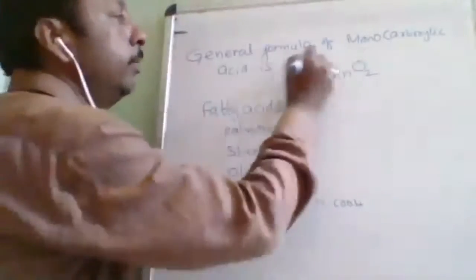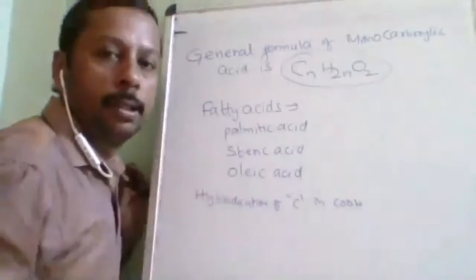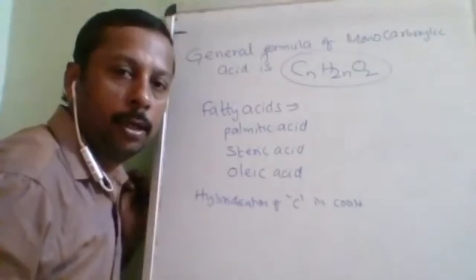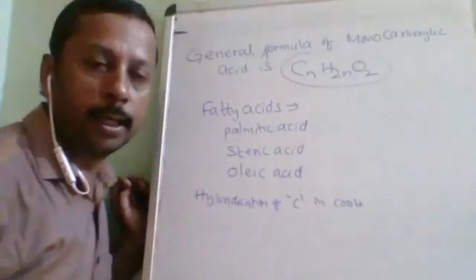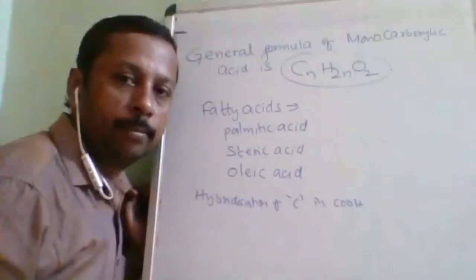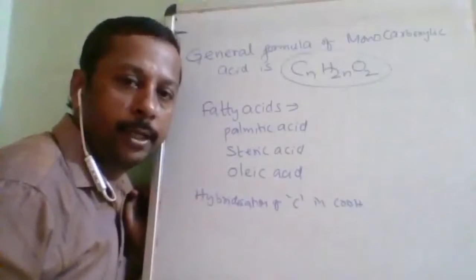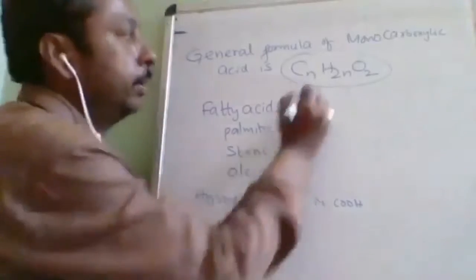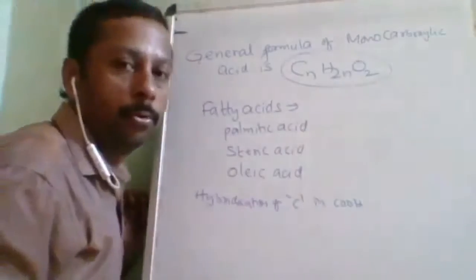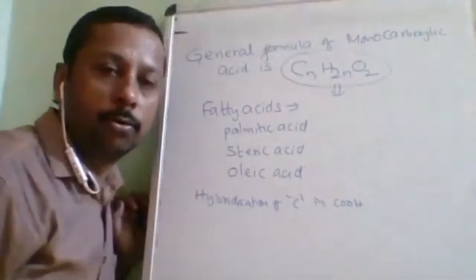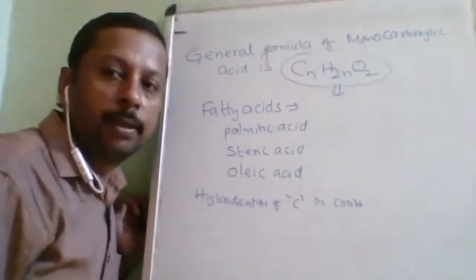CnH2nO2. Okay, why am I asking this? Because if you find out the formula of the ester also, ester and monocarboxylic acid, both of them will show functional isomerism. Both of them will show what? Functional isomerism. CnH2nO2. Similar general formula means similar functional group. So functional isomerism will be a chance.